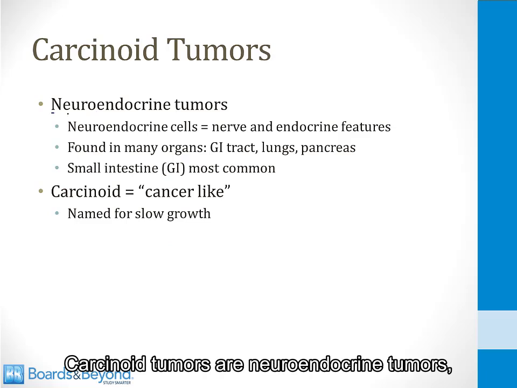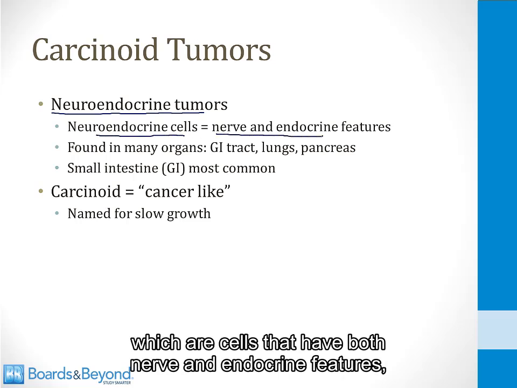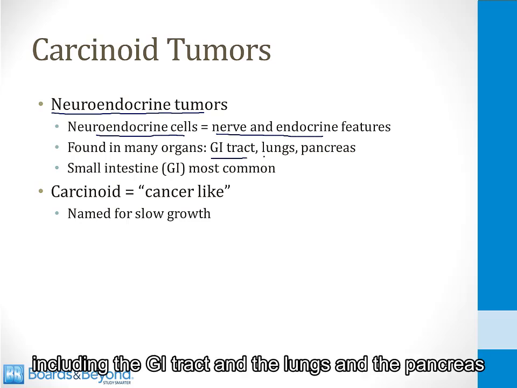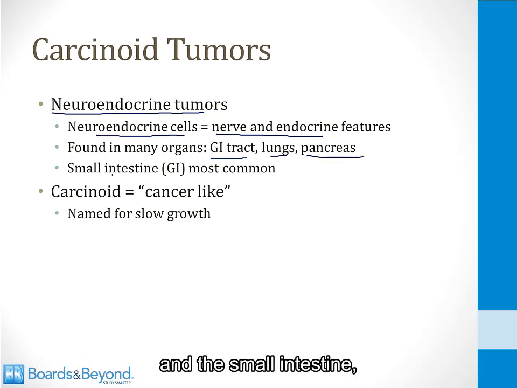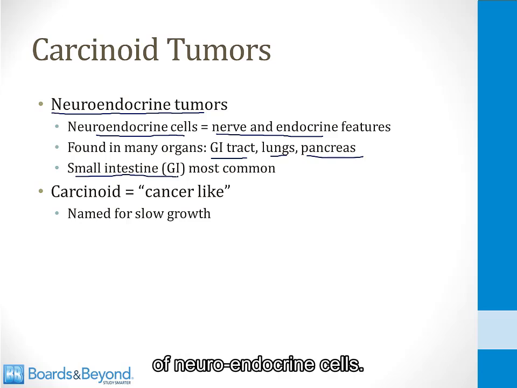Carcinoid tumors are neuroendocrine tumors, and neuroendocrine tumors derive from neuroendocrine cells, which are cells that have both nerve and endocrine features, and they're found in many organs throughout the body, including the GI tract and the lungs and the pancreas, and the small intestine in the GI tract is one of the most common locations of neuroendocrine cells.